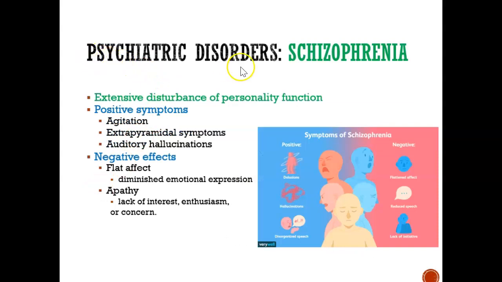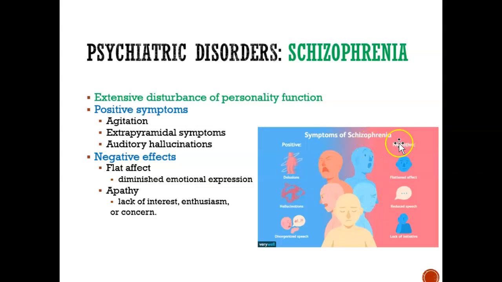So one of the psychiatric disorders is schizophrenia. And schizophrenia is really interesting because it's actually the most common type of psychosis, and it's basically an extensive disturbance of personality function. So that means that this person who has schizophrenia has a loss of perception of reality. They experience delusions, they experience paranoia. Sometimes it's like other people are telling them that everyone's out to get them, everyone's out to kill them, or they think that other people are telling them to go and commit serious crimes.